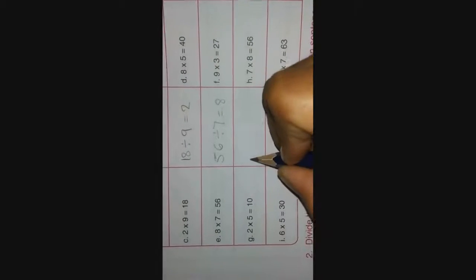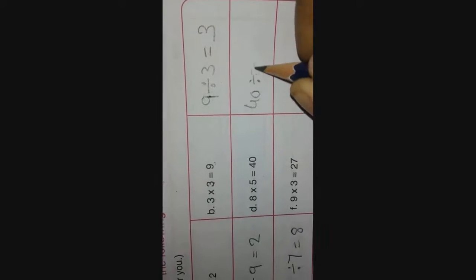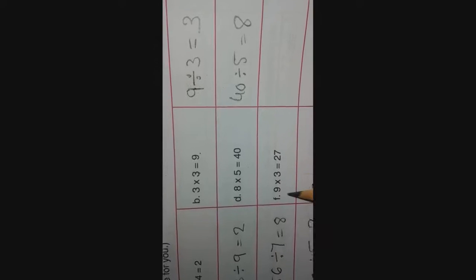56 divided by 7, answer is 8. 2 into 5 is equal to 10, 10 divided by 5, answer is 2. 6 into 5, 6 5s are 13, 13 divided by 5, answer is 6. 8 into 5 is equal to 14, 14 divided by 5, answer is 8. 9 into 3, 27, 27 divided by 3, answer is 9. 7 8s are 56, 56 divided by 8, answer is 7.